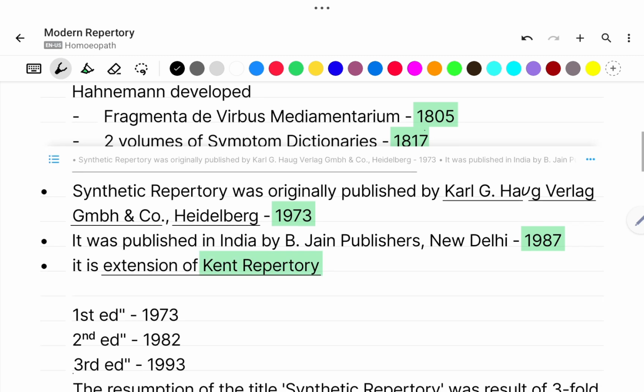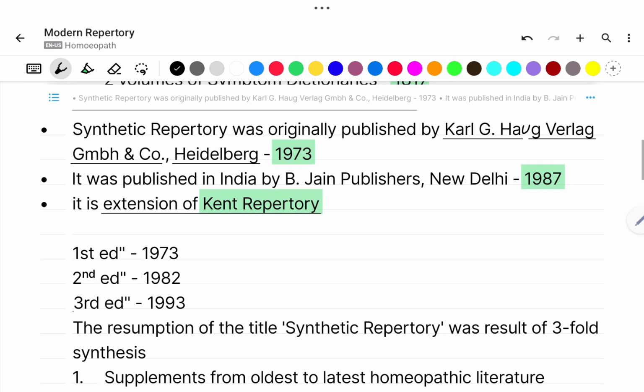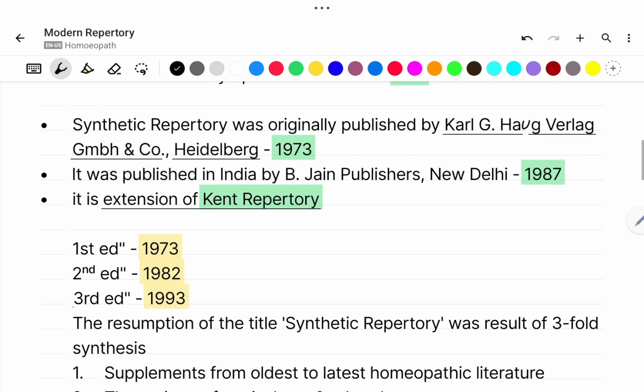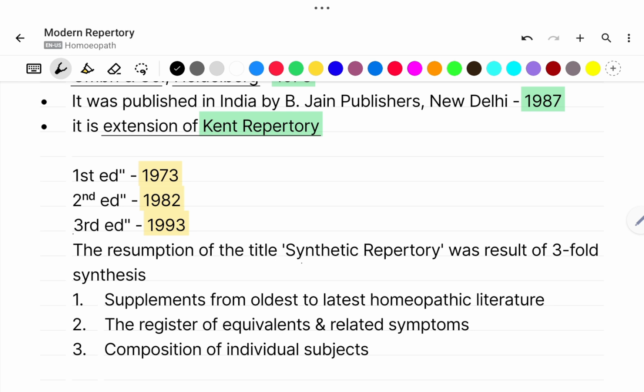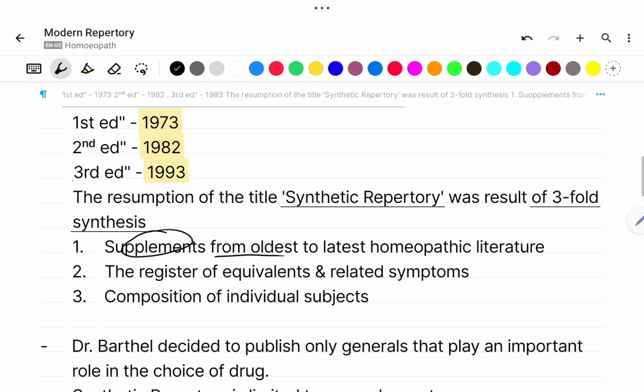So this is an important point. All the dates, all the books and all the years are important in this. So we will see, the first edition came in the year 1973. The second edition, that is the improved edition, came in the year 1982, and the third edition came in the year 1993. The resumption of the title Synthetic Repertory was the result of threefold synthesis. First, supplements from the oldest to latest homeopathic literature. Second, the register of equivalents and related symptoms. And third, composition of individual subjects.